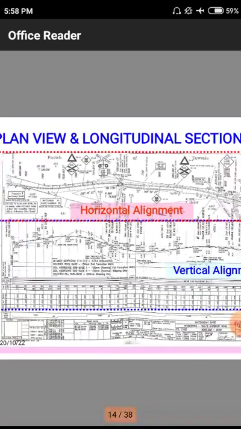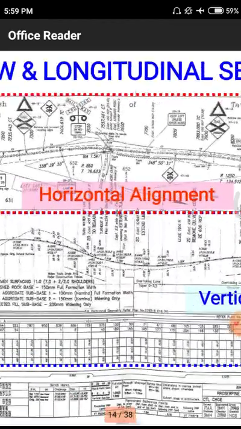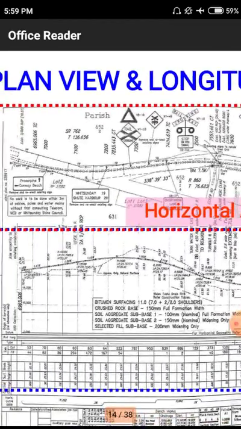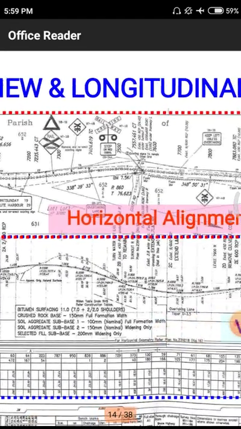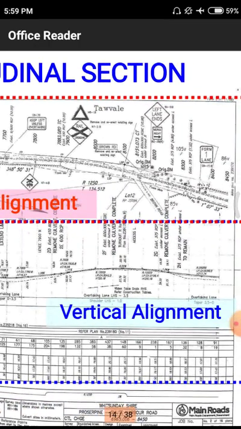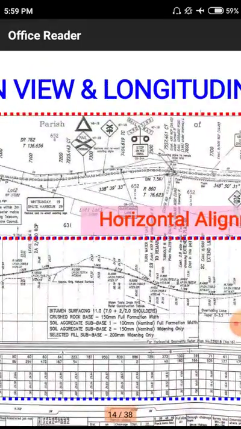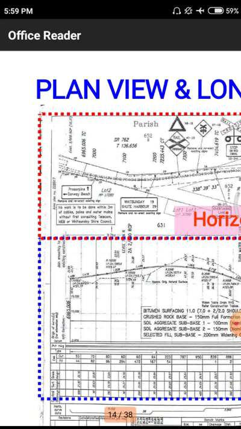These are the normal plans, how they look in a particular cross section. Here we are having both horizontal alignments and vertical alignments. In the top view we will observe only horizontal alignments. This is the top view of a particular road, showing how the road changes its movement, and all the surroundings, the different structures they are having.